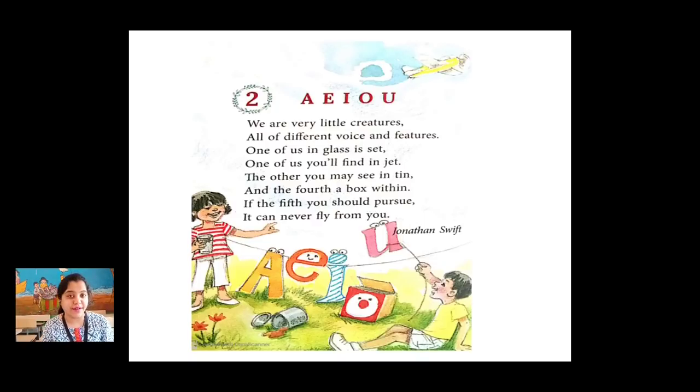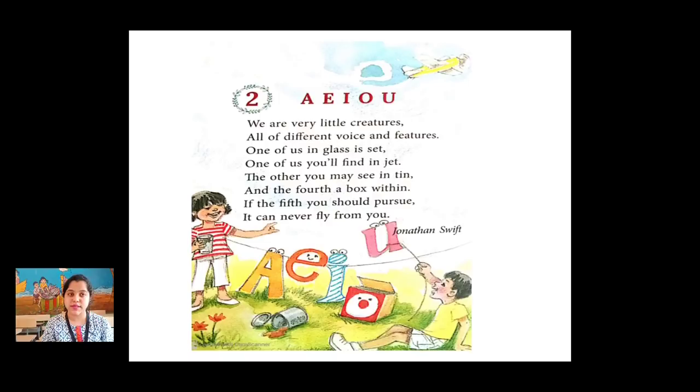J-E-T, jet. The other you may see in tin. Now here in the word tin, T-I-N, tin. Which vowel is there? I. Okay. And the fourth, a box within. The fourth vowel, that is O, is in box.